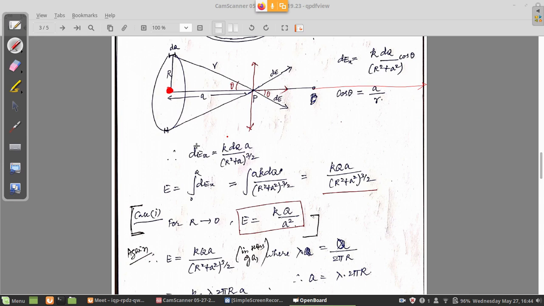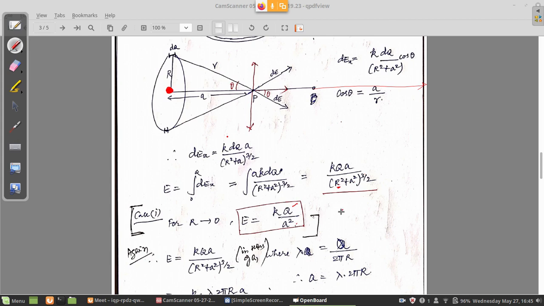We can check whether it happens in this formula by putting r equal to 0. If you put r equal to 0, (a squared) power 3 by 2 becomes a cubed. In the numerator there is a, so a and a cubed cancel. Effectively you will get kQ divided by a squared.